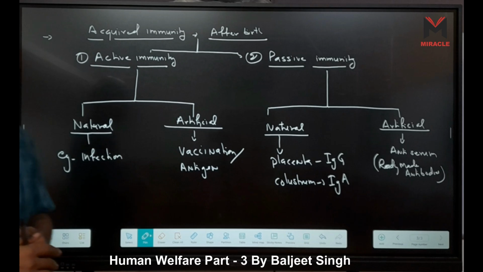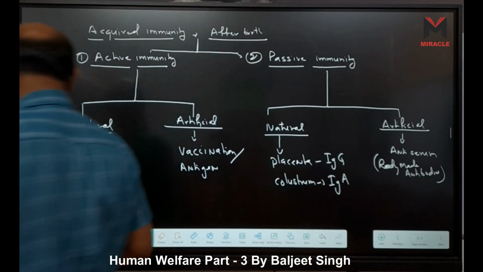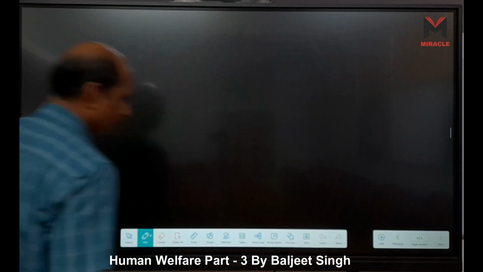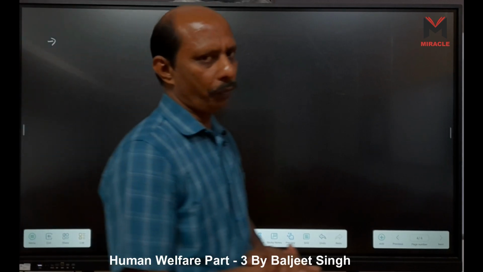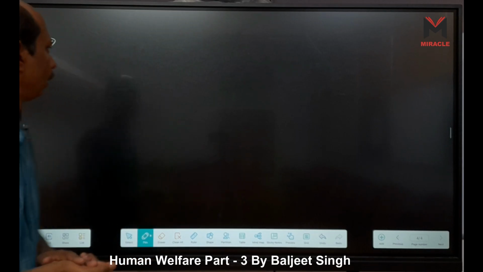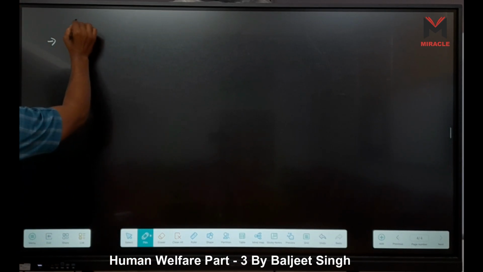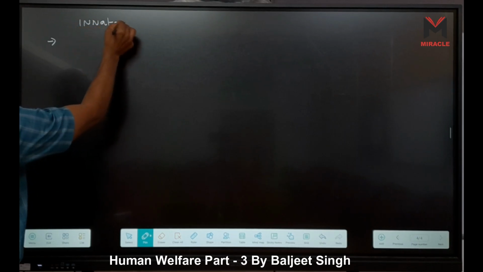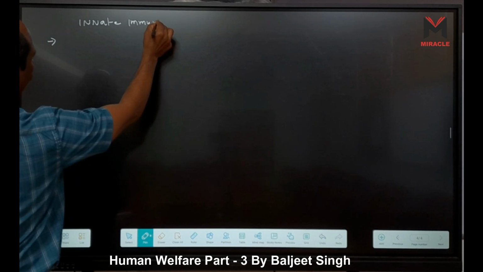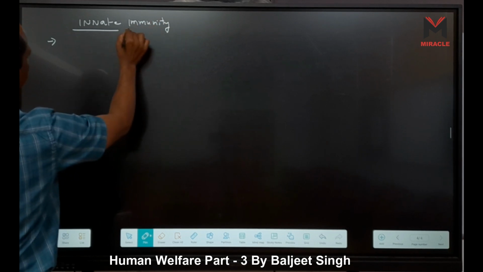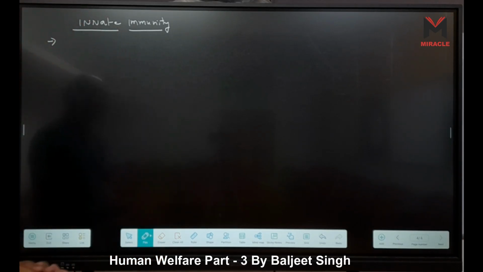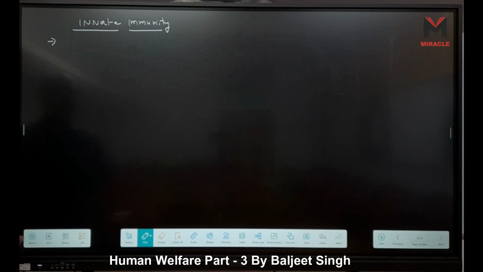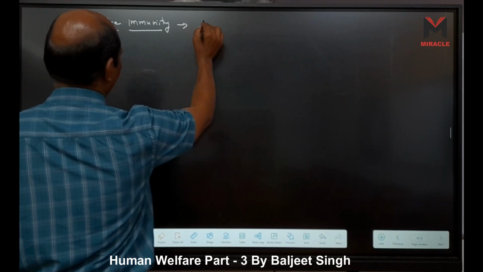Okay, now we start from our innate immunity. A little information I will tell you here, not very deep, which is enough for the NEET exam. The first is innate immunity. Non-specific, and we get innate immunity by birth. Innate immunity means how many barriers are there? Here I am talking about the 4 barriers.